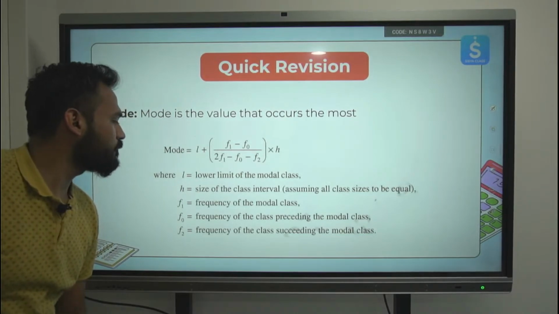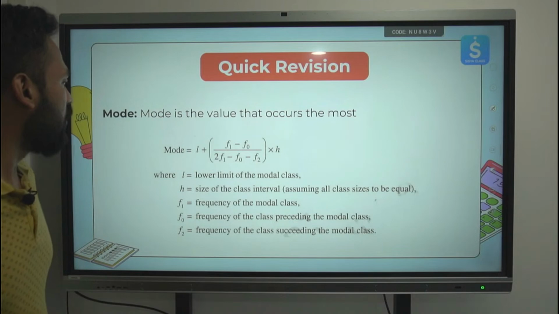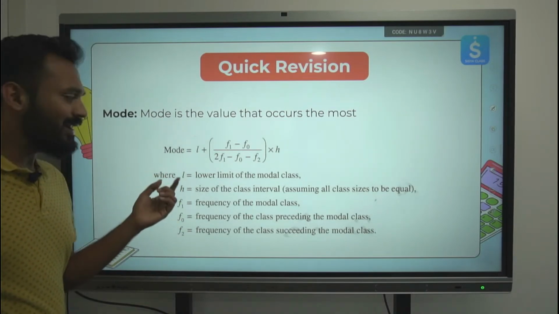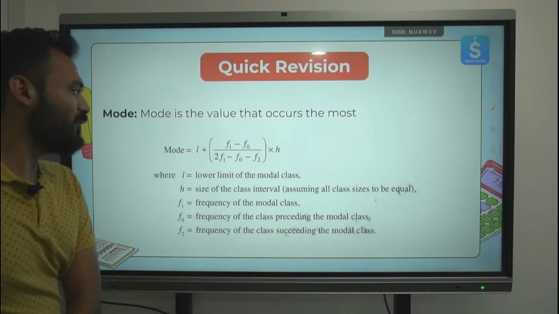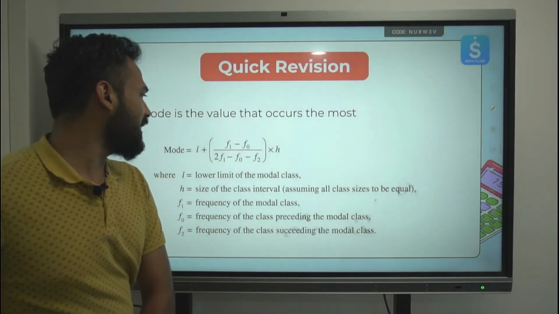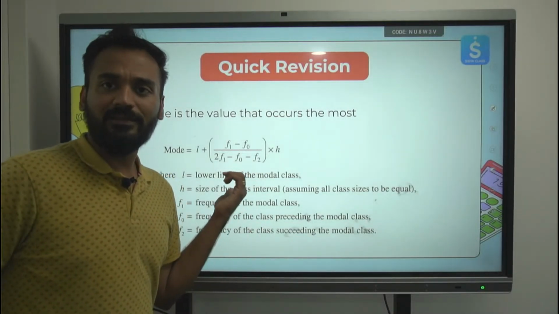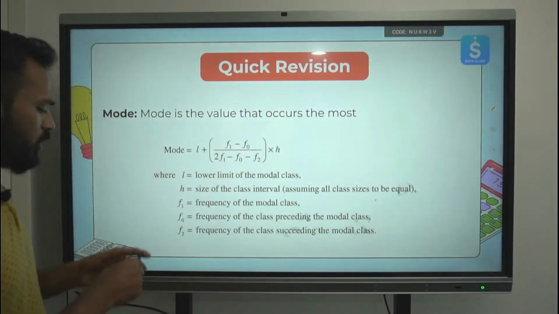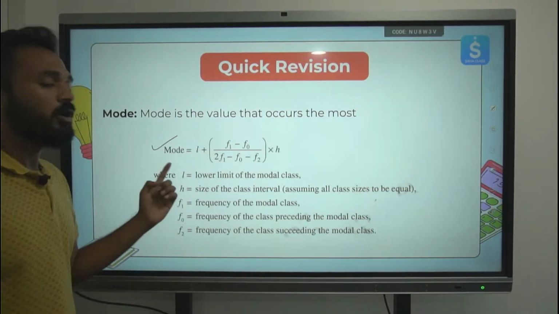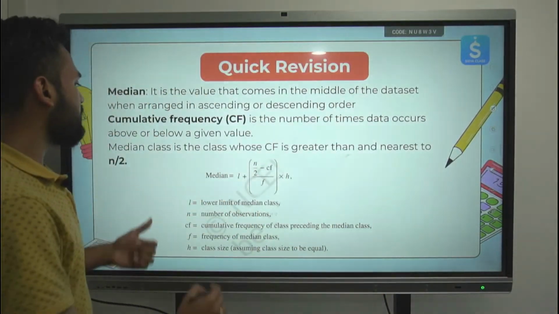The next formula is for mode. This is the mode formula. I hope everyone is able to see. Mode is found using this formula where L is the lower limit of the modal class. No need to repeat this again. We have already seen this in the morning class. So you may take a screenshot or you may open your textbook as well. This is also present in your NCERT textbooks. You may note this formula. This will be used to find the mode. Let's move ahead. The next formula, this is the 5th formula.